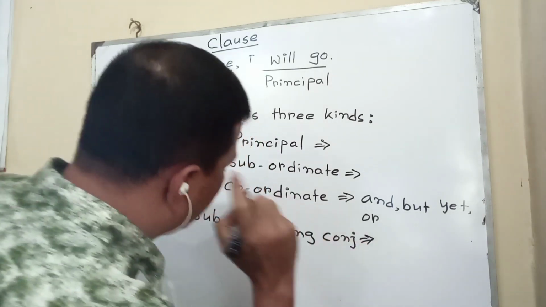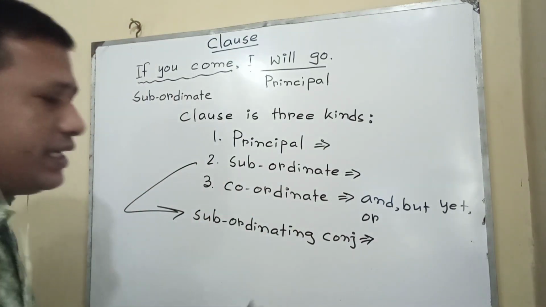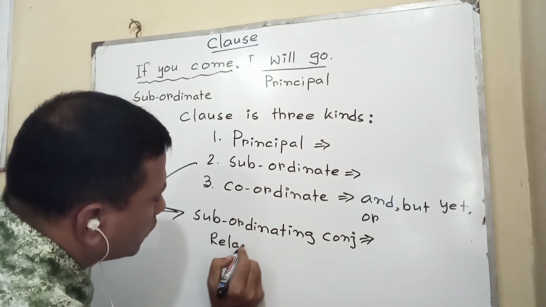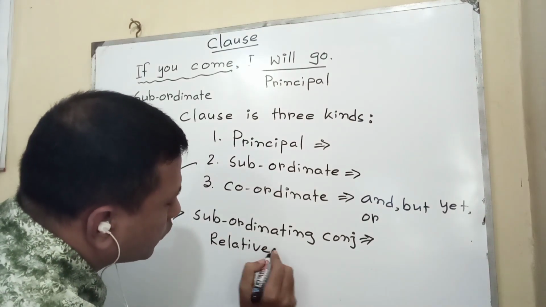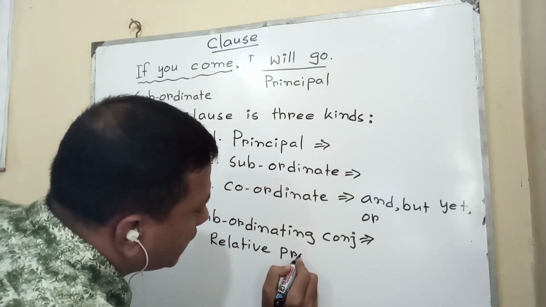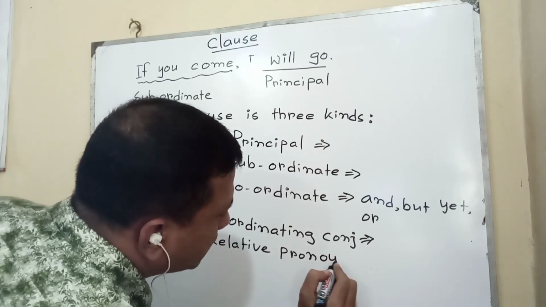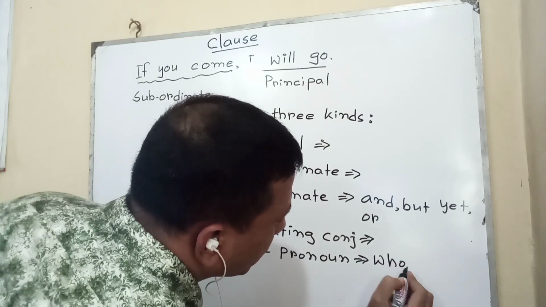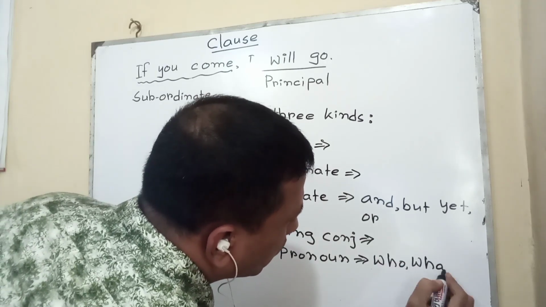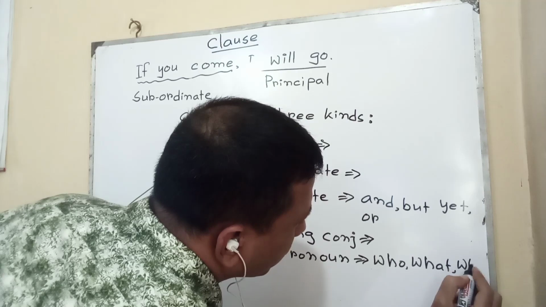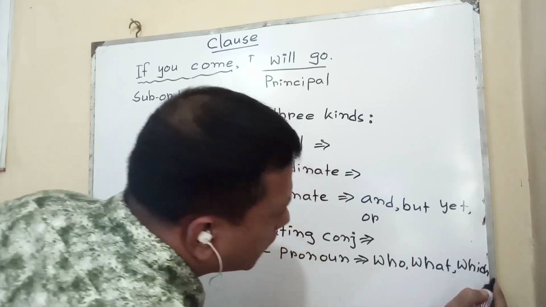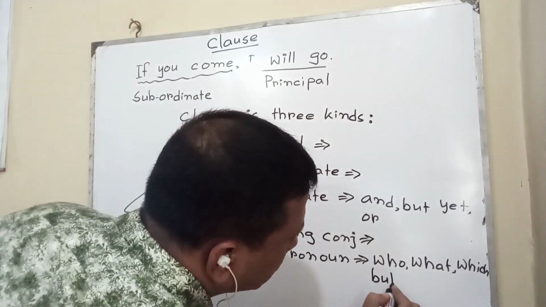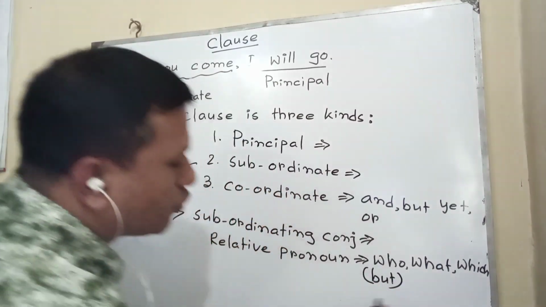Subordinating conjunction, many words are there, you can take help from. Then relative pronoun, if these types of words are found in any sentence, you can say that that is a complex sentence. Relative pronoun, that means who, what, which. Then in some cases but, though there are many discussions on this word.